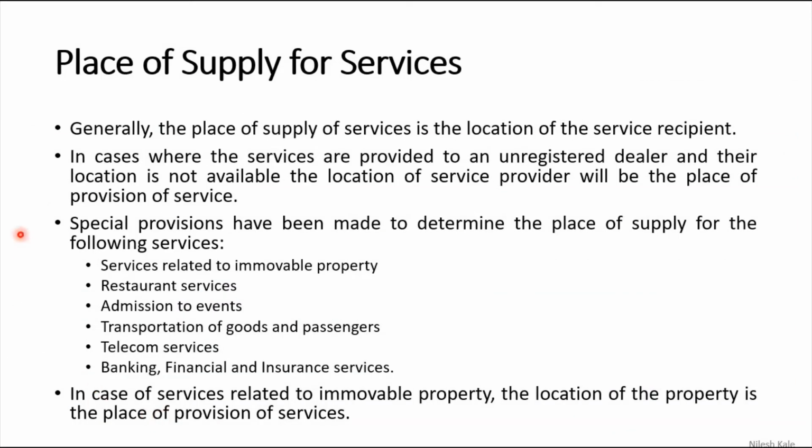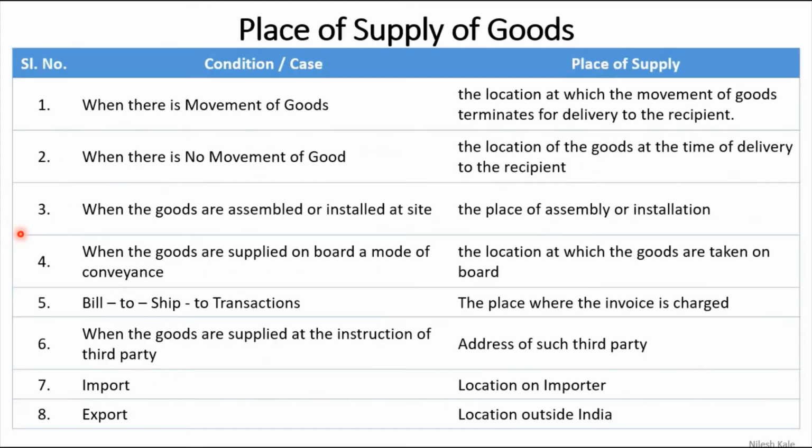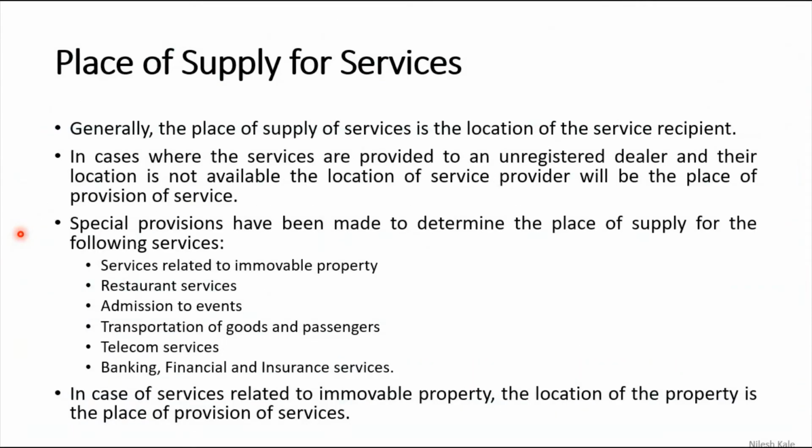Place of supply of services. Those were the examples of goods. Now the place of supply of services. Generally, the place of supply of service is the location of the service recipient. Why is this learned separately? Friends, you can separate ownership and goods quite easily, but you cannot separate the service provider and services. Like there is some music artist, he wants to perform the music. You cannot separate the artist from the music, right? Whatever service he is going to give is with the service provider only, and therefore we have to learn about the place of supply for services separately.